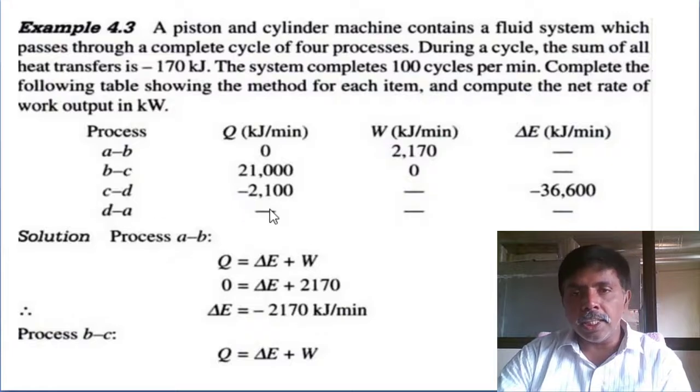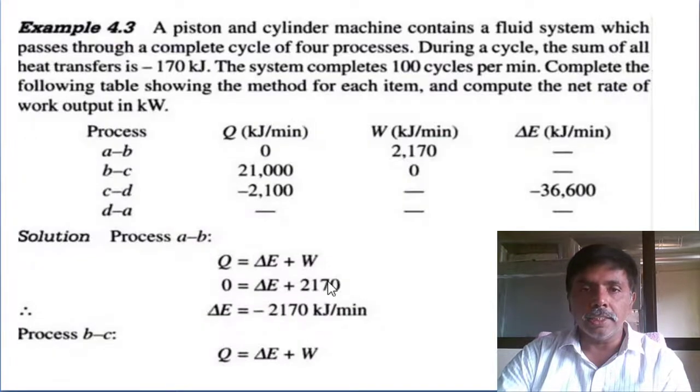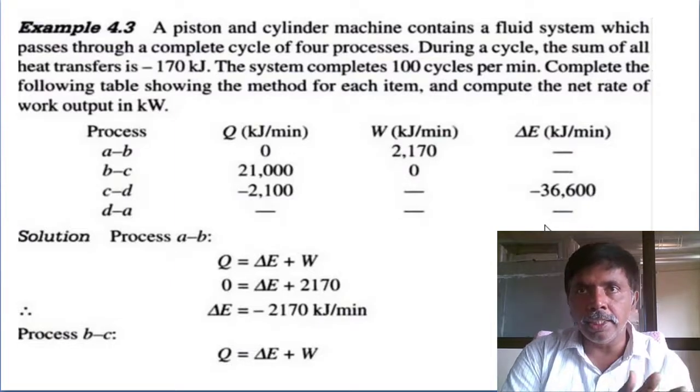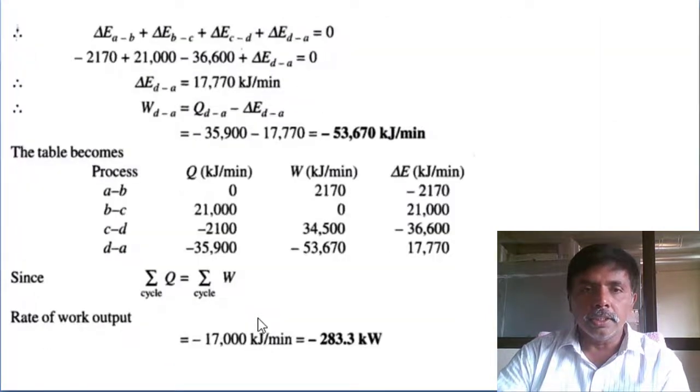Next, D to A, they have not given anything, but the summation of all heat interactions per cycle is given, and per minute how many cycles is also mentioned. Determine the remaining unknown heat interaction. Summation of heat interaction is minus 170 times 100, so minus 17,000 kilojoules per minute. Then determine the unknown heat interaction. And second, the change in internal energy of the cycle is 0 because the summation of all heat interaction equals the summation of all work interaction. Determine the change in internal energy of D to A, and substitute heat transfer and change in internal energy. You can determine the work done.